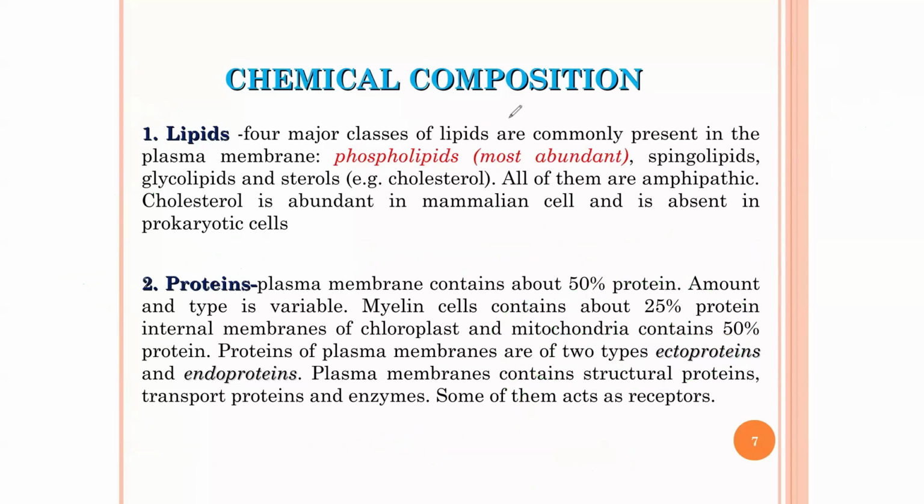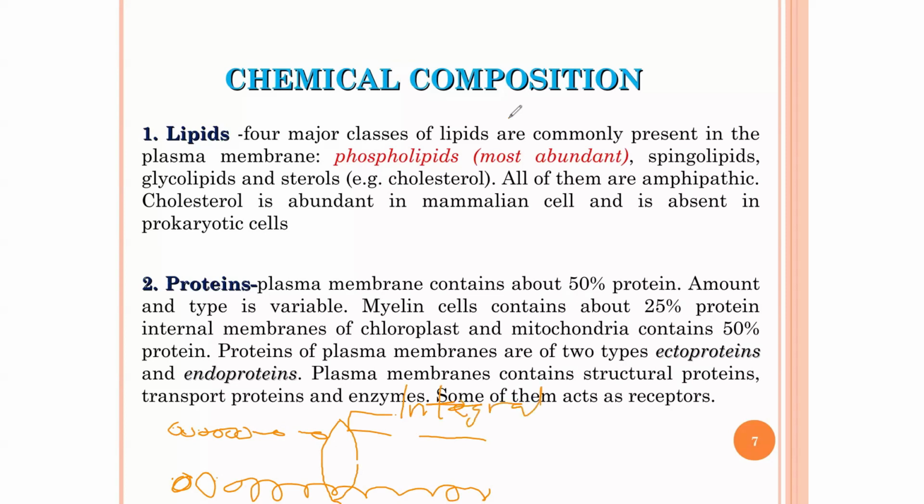For example, let's say this is your cell membrane, and this is a protein, but if you look at it, it's fully embedded into this cell membrane. So this type of protein is called integral protein. They are the proteins that are fully embedded into a cell membrane.